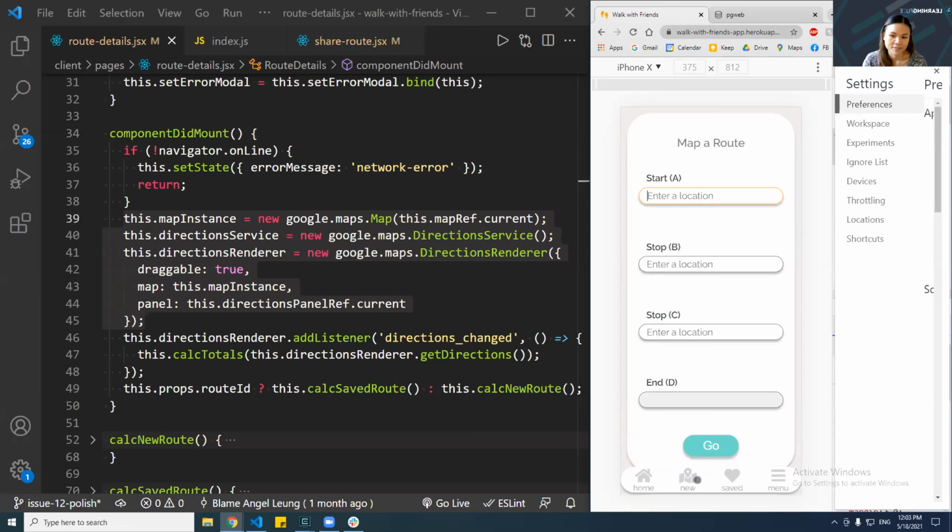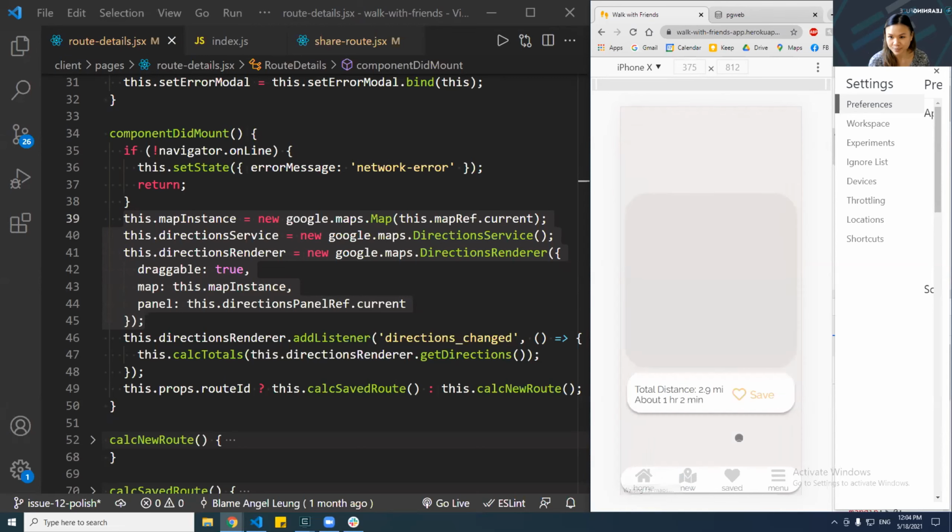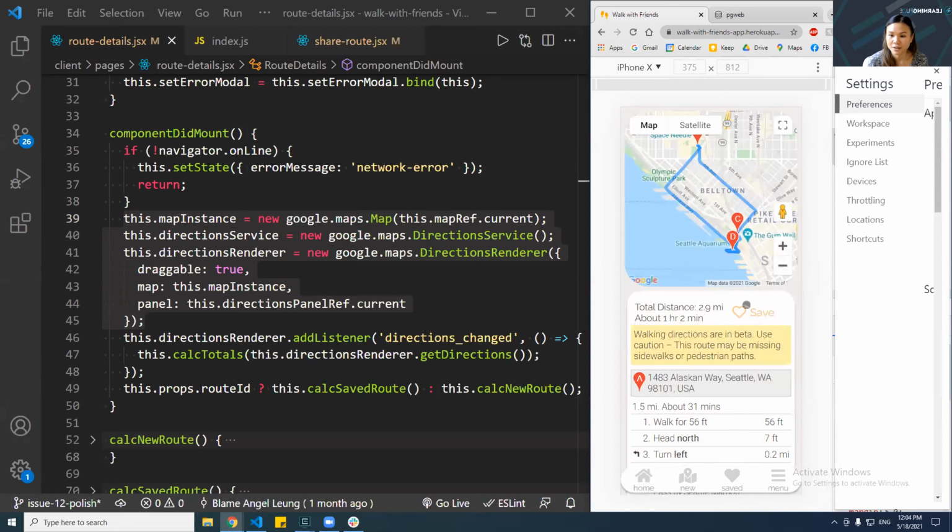The second page I have is our new route page. So here I can map a route. If I wanted to visit Seattle, say I want to visit the aquarium, I want to visit the Space Needle, and I want to visit Pike Place Market. So here's the route that we get along with the directions. And if I want to modify this map, I can just drag and I can add a pit stop if I want, and I can save this route.